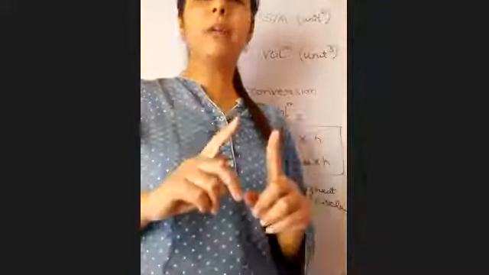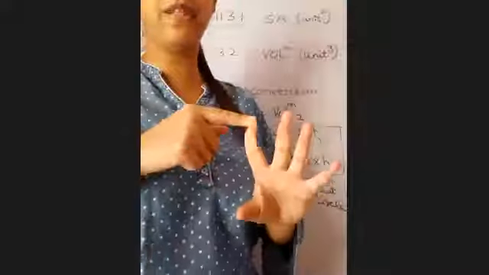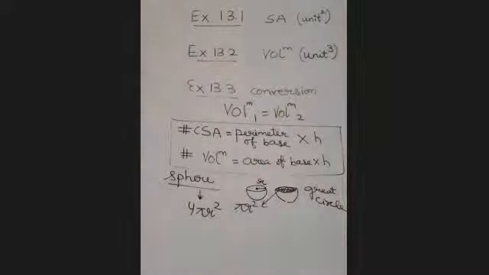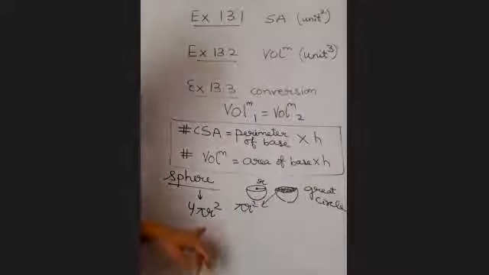Yes, ma'am. सब sides से closed है, so it is the only 3D shape in which curved surface area and TSA are same. In which CSA and TSA are same. Clear? So it is 4 pi r square.